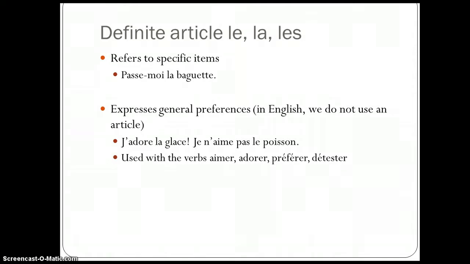It's also used to express general preferences when in English we would not use an article at all. So in French you can say j'adore la glace, je n'aime pas le poisson. I love ice cream. In English we would not use an article. Or I don't like fish in general. And we're not using an article in English, but you need to use the definite article le, la, les in French. And you usually express general preferences using the verbs aimer, adorer, préférer, or détester, verbs like that.